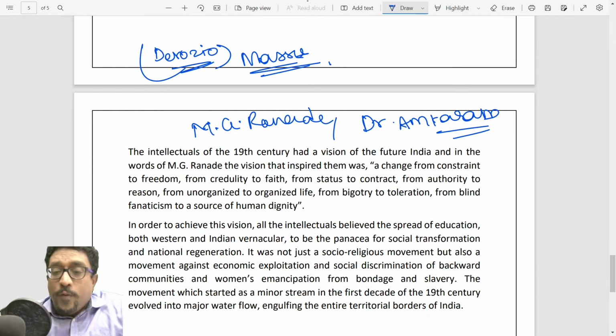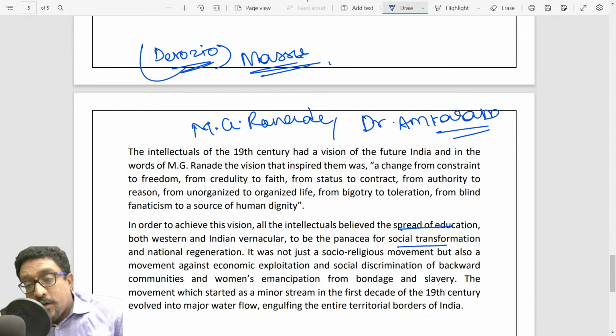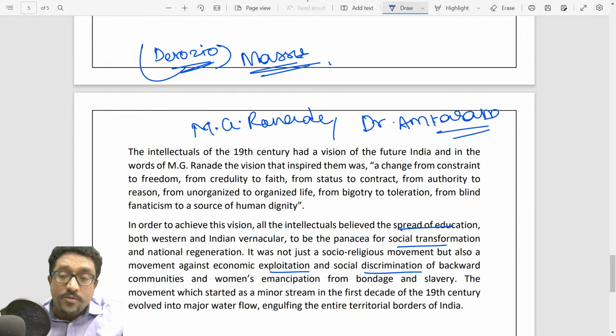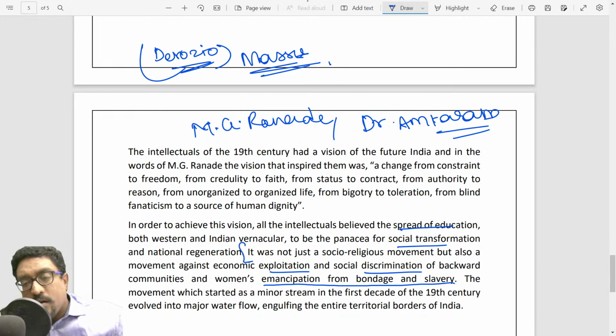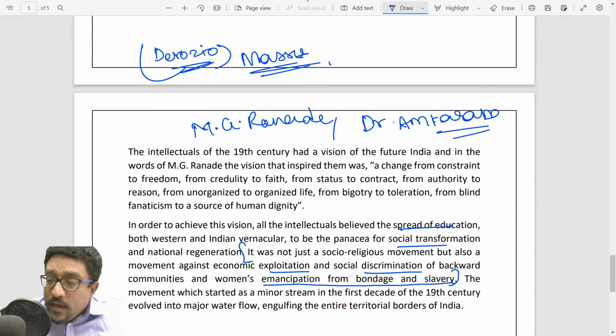So then you can go for a conclusion. Social religious reform movements used the spread of education, Indian and Western education, as a panacea for social transformation, and the movement was also against economic exploitation, social discrimination of backward communities, and women's emancipation from the bondage of slavery. Here you can add a little saying that the social religious reform movement was not only geographically diverse, it was also very diverse in the number of topics it stood for.